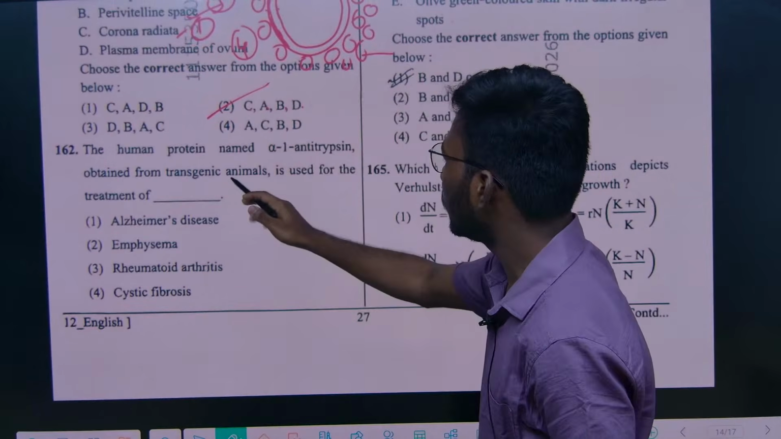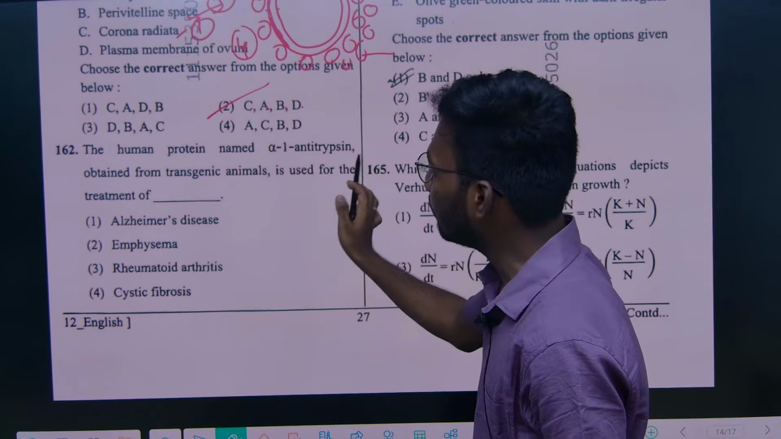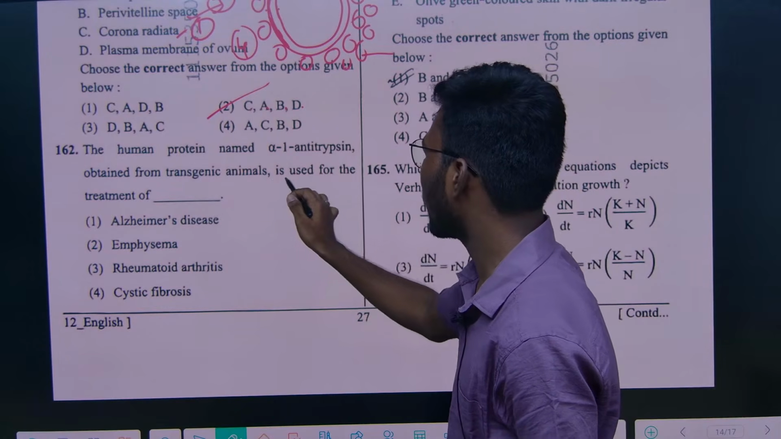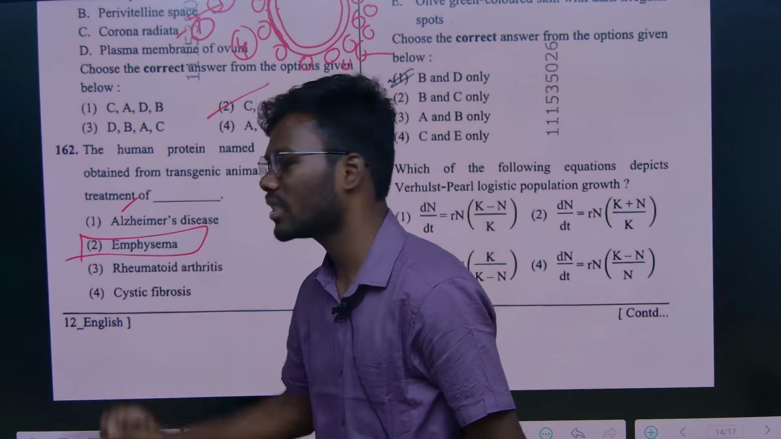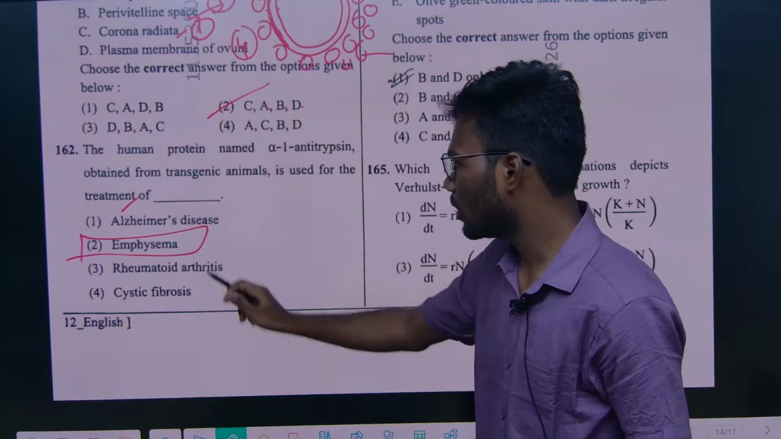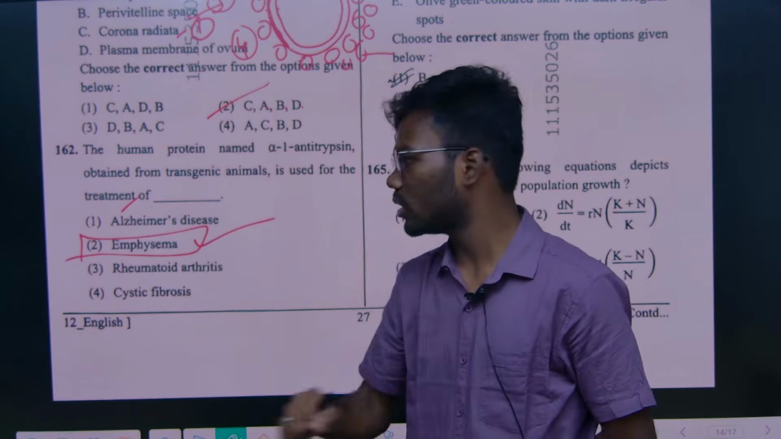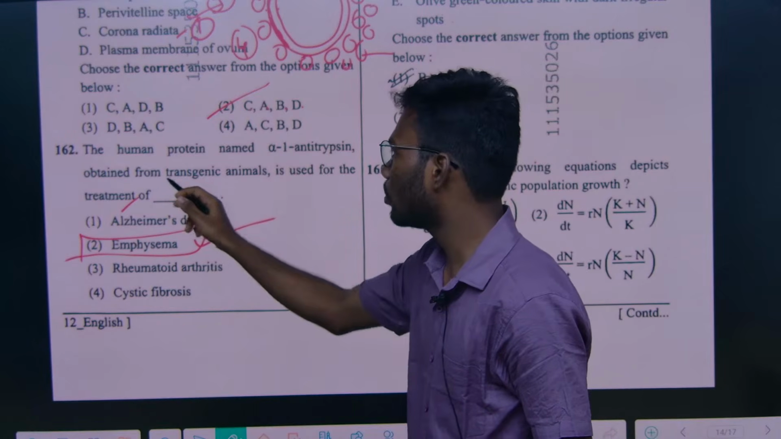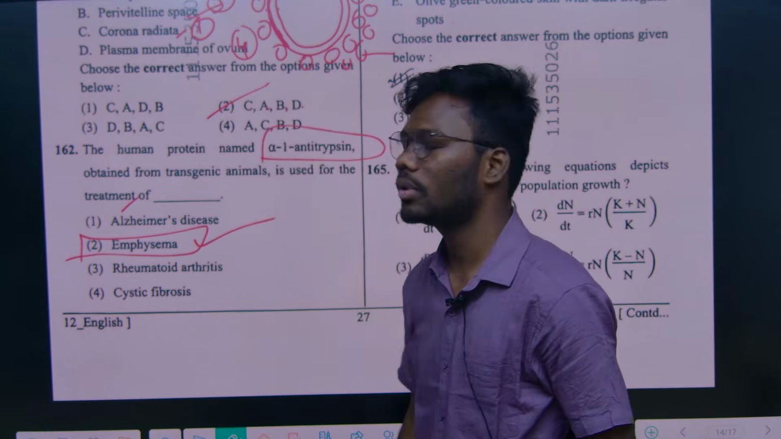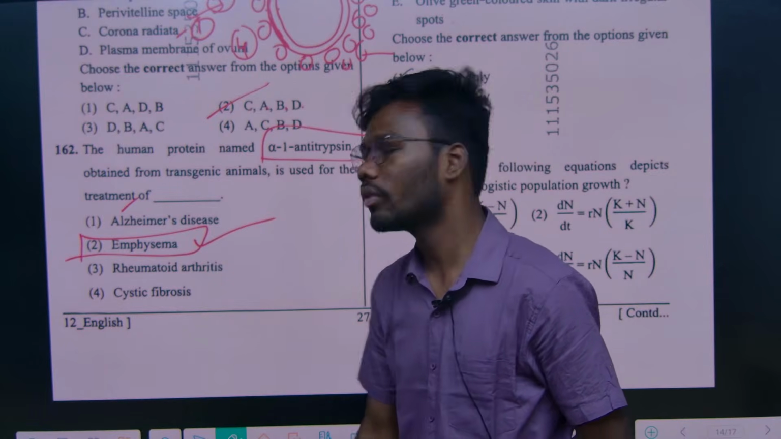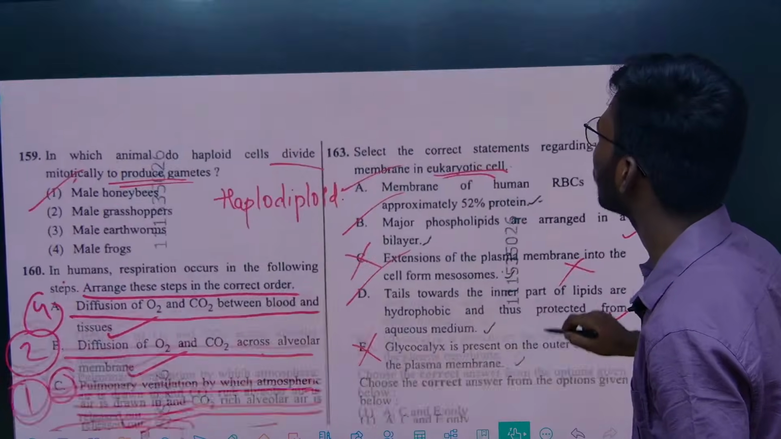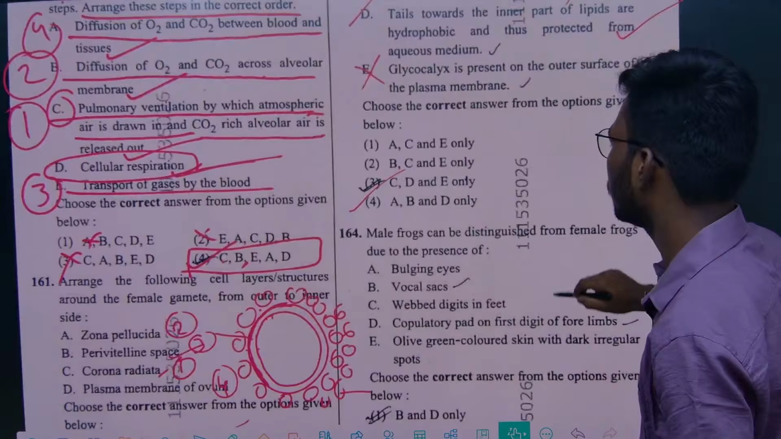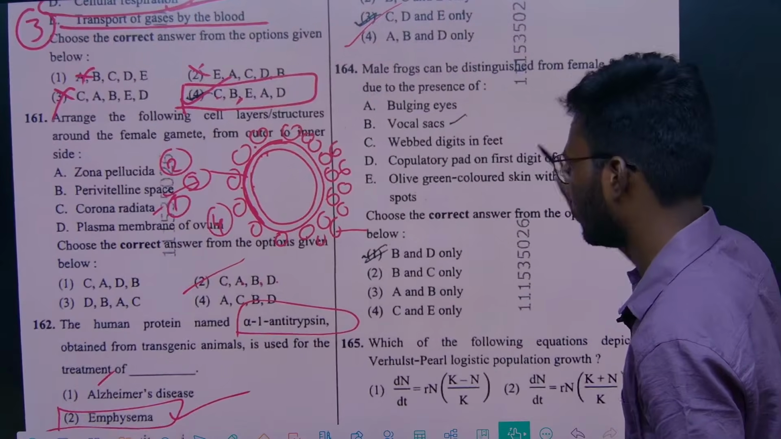The human protein named alpha-1 antitrypsin obtained from the transgenic animal is used for the treatment of what? Just a direct question, emphysema, right? It is a direct question from NCERT. The human protein alpha-1 antitrypsin is used for what? Emphysema, right? So 163 was done. 164 we'll see.